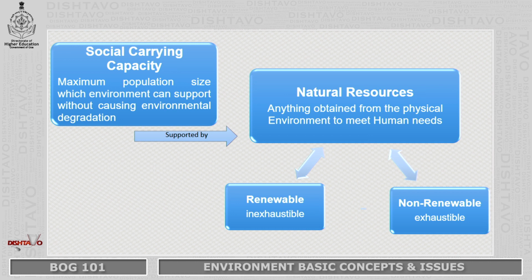Anything that is obtained from this environment for our survival, for our need, that is a resource. So natural resources we can understand in two ways. One is renewable and one is non-renewable. The renewable resource is inexhaustible, it will never get over. You use as much as you want. But the non-renewable resource is exhaustible, it gets over, especially the fossil fuels that we use.